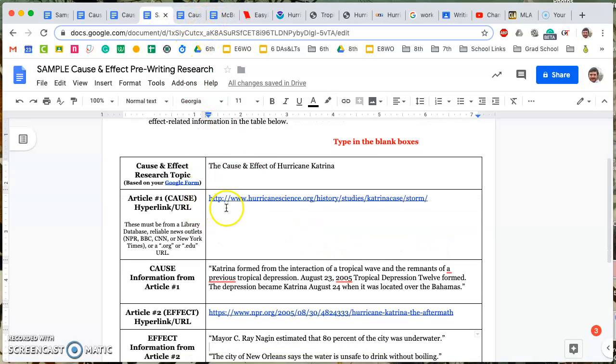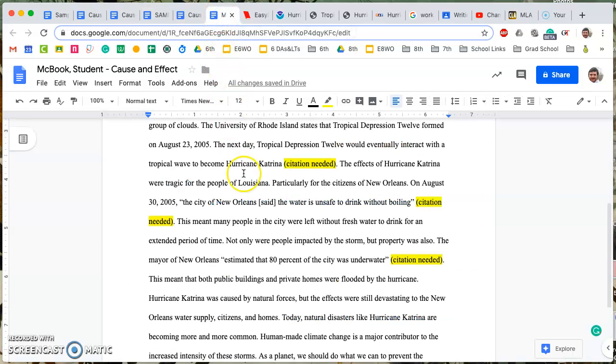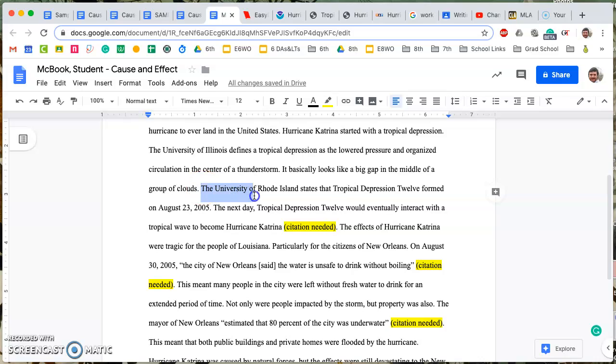So the first source that I need a citation for is the Hurricane Science University of Rhode Island website. I quote the University of Rhode Island here in this sentence, so that works for an in-text citation because it's a web page and I'm citing the source. But in this sentence, I paraphrased information from the University of Rhode Island source, and because I don't have the University of Rhode Island anywhere in the sentence or the paraphrase, I need to add in the citation.